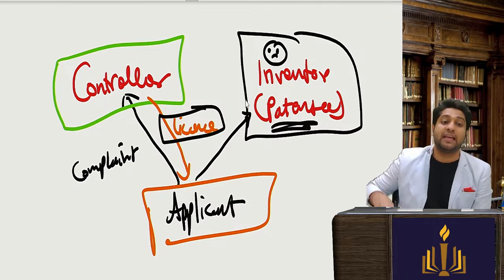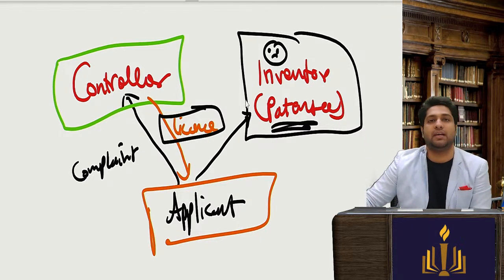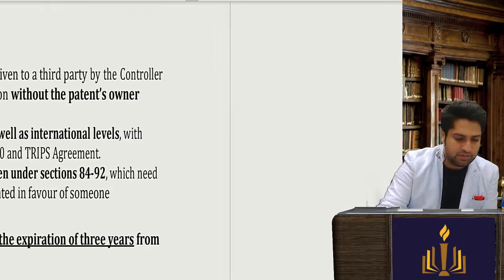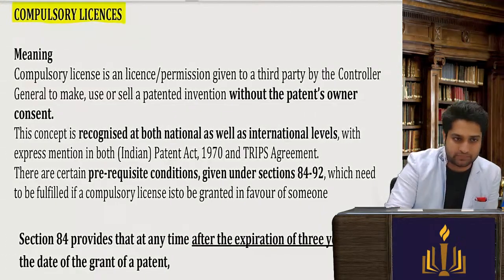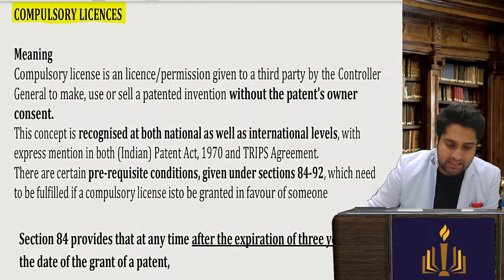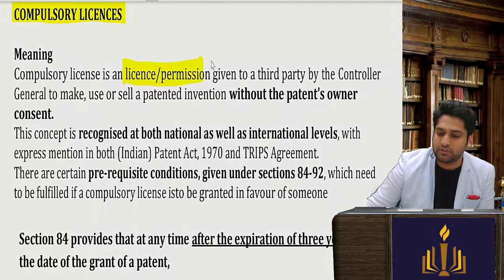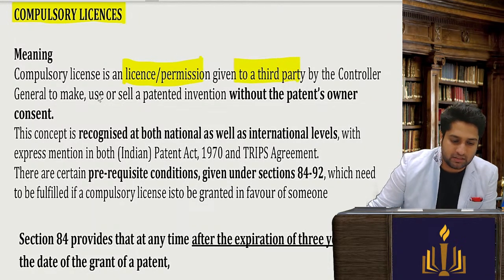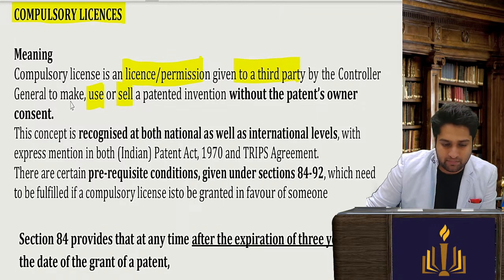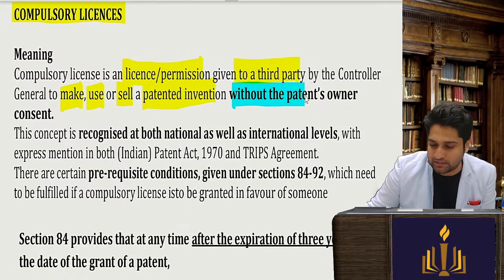So the controller gave a compulsory license to the applicant. We will see the provisions when we read it. So compulsory license is a license or a permission given to a third party by the controller to use, sell, make the patented invention without the consent of the owner.